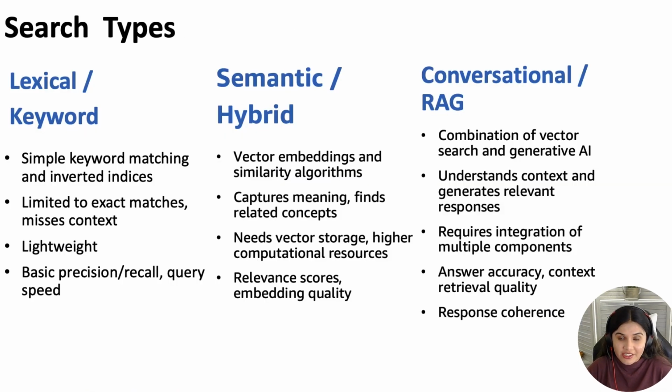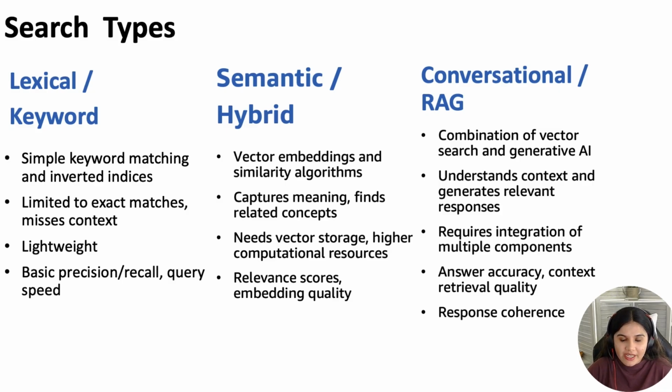The rise of search technologies represents a fundamental shift in how systems understand user intent. Traditional lexical search operates through simple keyword matching, which is efficient but limited to exact matches and blind to context. For example, searching car rental would miss documents containing only vehicle hire, despite it being the same concept.